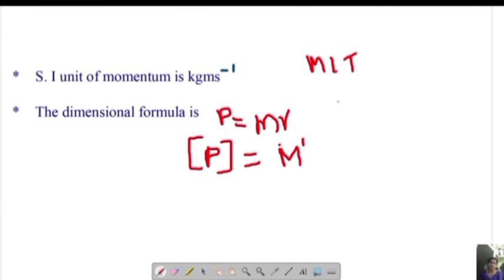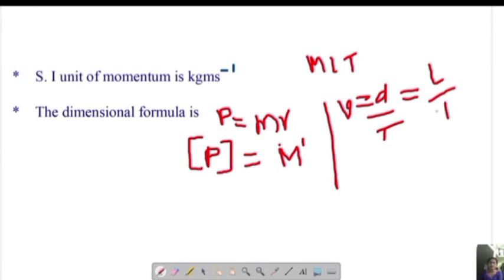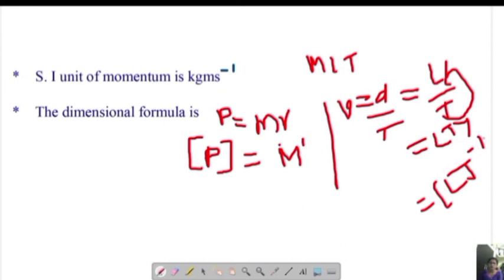Next one is velocity. What do you mean by velocity? Velocity is displacement divided by time. This displacement can be measured in terms of length, a fundamental quantity, and time. We have to bring it to the fundamental quantities, then write the dimensional formula. So length by time we got. Now we got L, and if this t goes to the numerator, it becomes T power minus 1. So this is the dimensional formula of velocity. What is the dimensional formula of velocity? LT minus 1. As there is no M, we can just write it as LT minus 1.